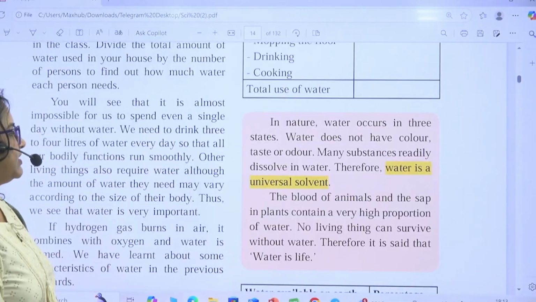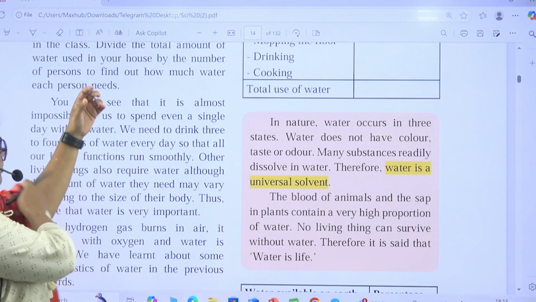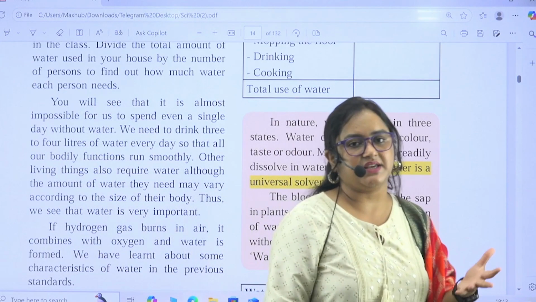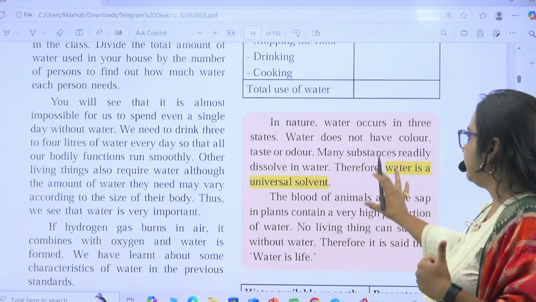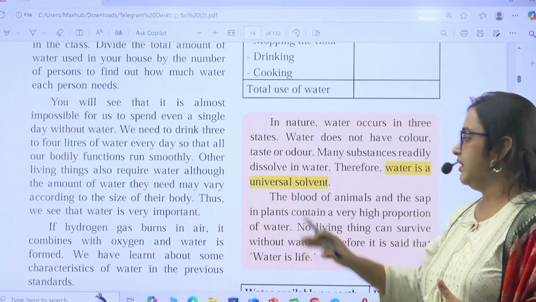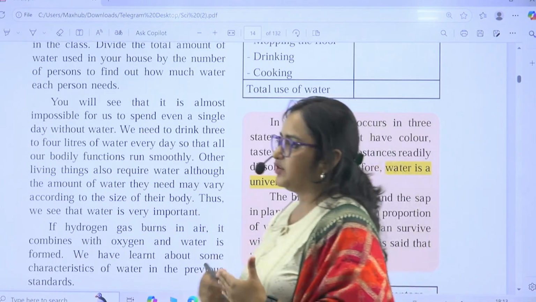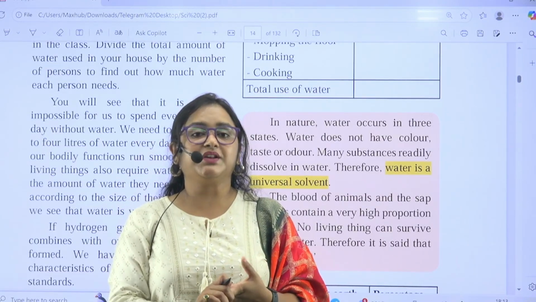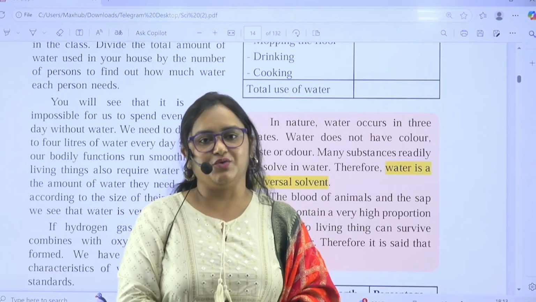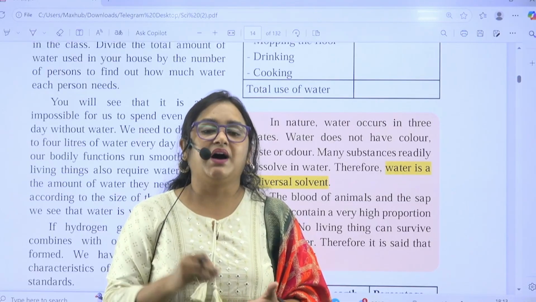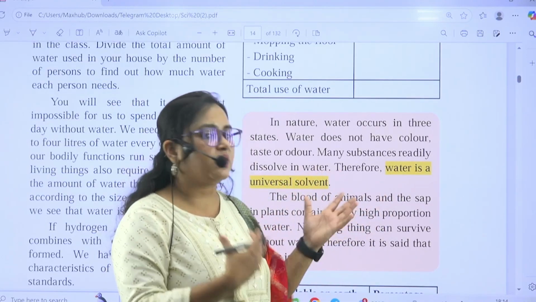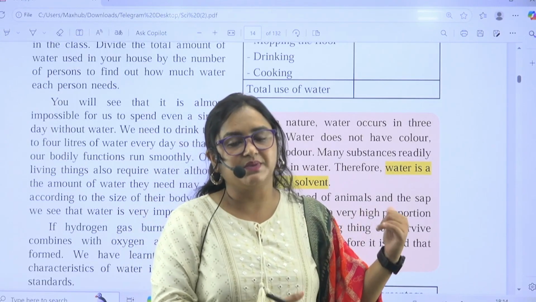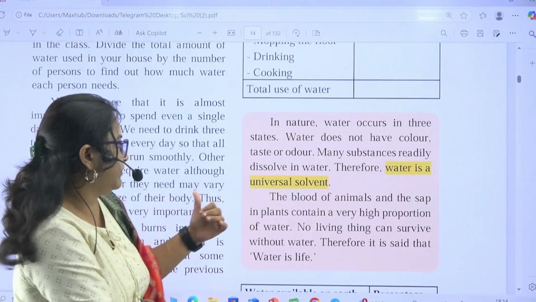Here they have told us water is a universal solvent, and the same question was asked in MPSC 2017, that which among the following is a universal solvent, and the options were water, mercury, and everybody thought that mercury might be a universal solvent, and they marked the answer wrong. And see, even from standards like 6th that we take for granted, MPSC asks direct questions.